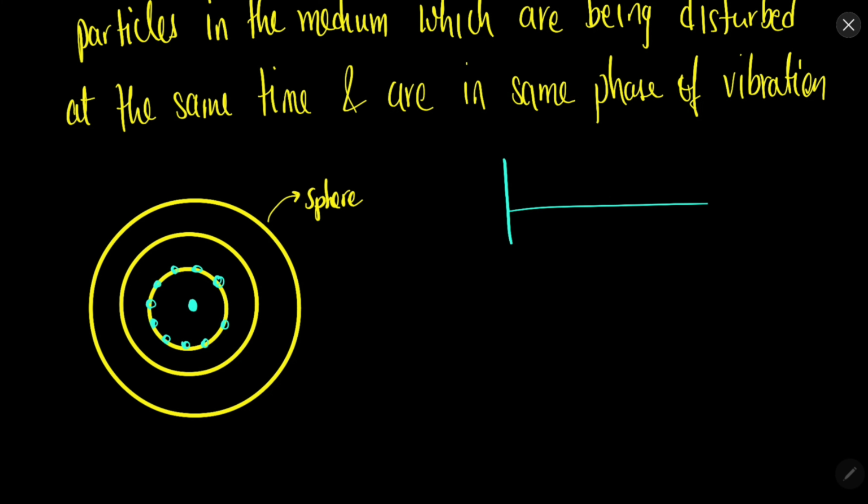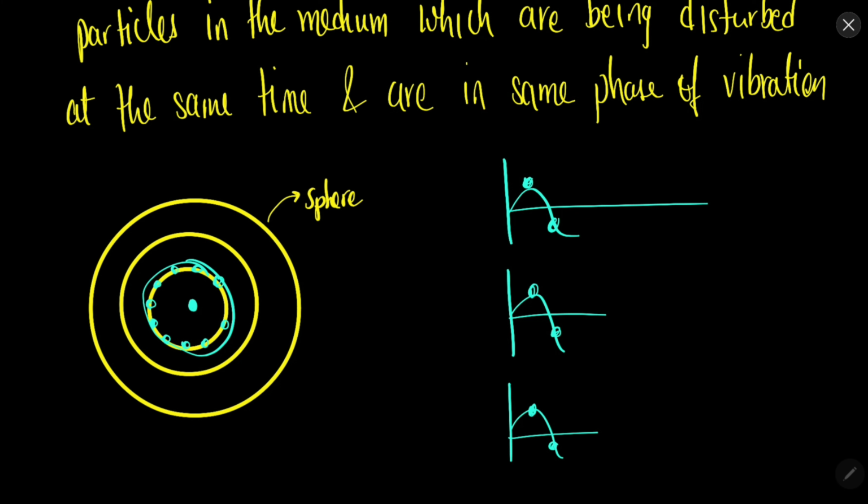What this means is that all points at this location are, let's say, in this phase, that is they are high, or all points here are in this particular location. So all the particles in this circle are in the same phase. So what is a wavefront? Wavefront is the locus of all the points which are in the same phase with one another.